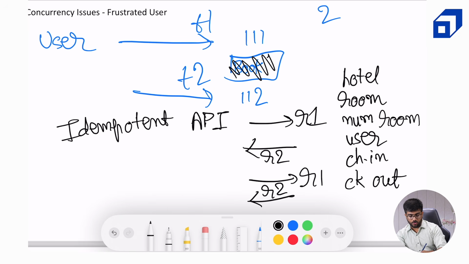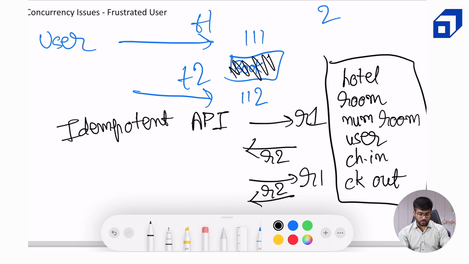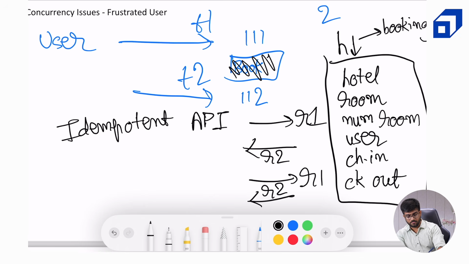We can use all of these details to create a hash so that when the same user tries to click on the book button once again, our server will realize that all of these details are the same and it creates the same booking ID. Now the hash of these details is used to create the booking ID. This will always be unique if the person is trying to do 2 different types of bookings.